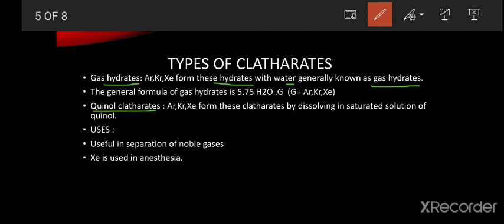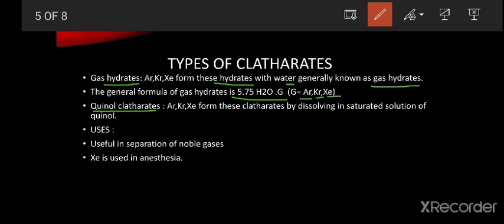The general formula of these gas hydrates is G·5.75 H2O. Here G is the noble gas, that may be argon, krypton or xenon. Any of these 3 gases can form gas hydrates.